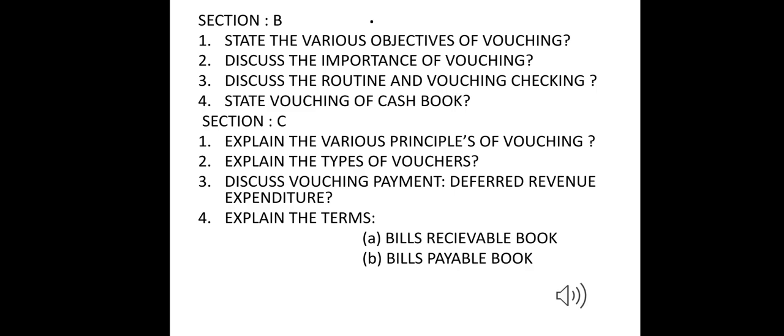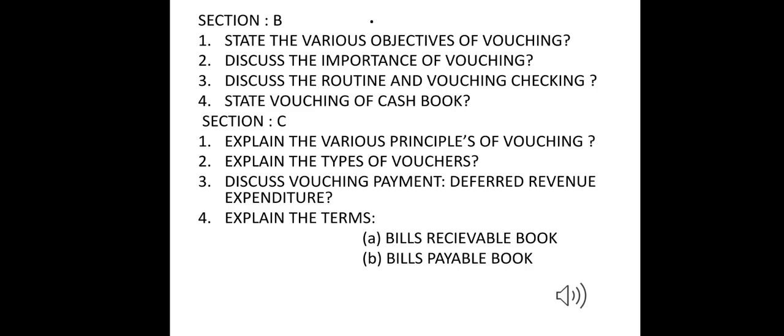So section B: state the various objectives of vouching, discuss the importance of vouching, discuss the routine of vouching checking, state vouching of cash book. These are the important section B questions. Now let's see section C questions.